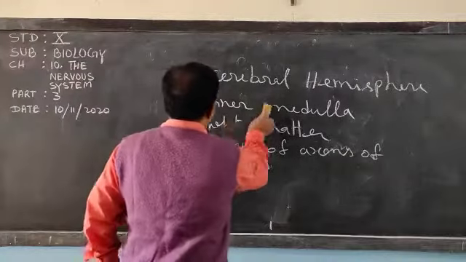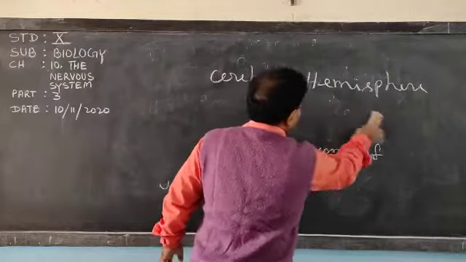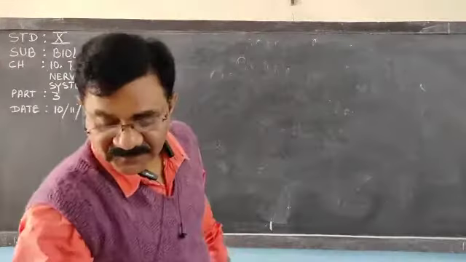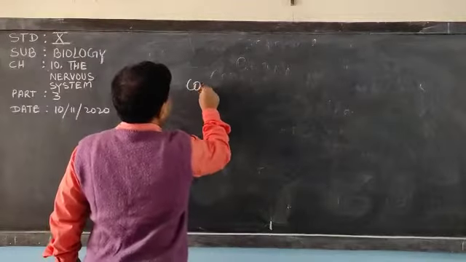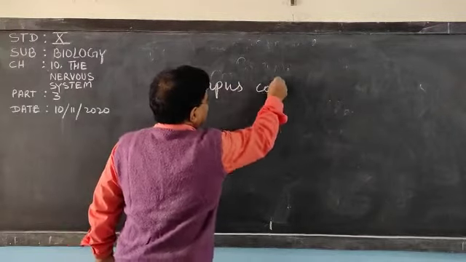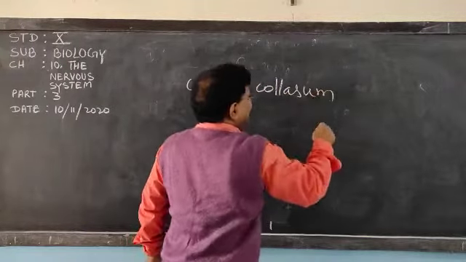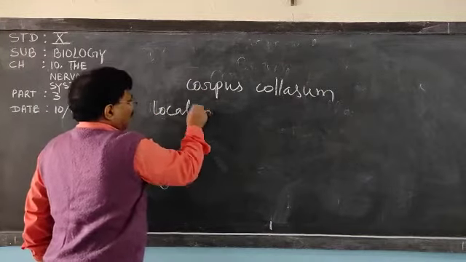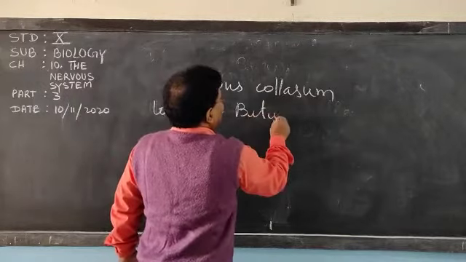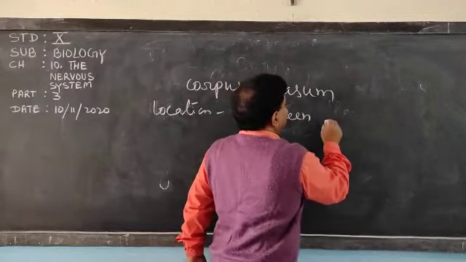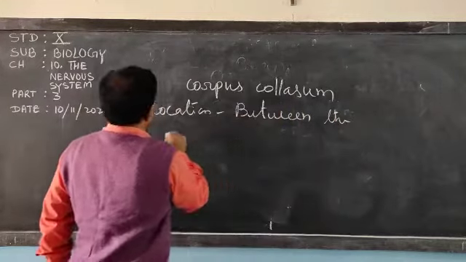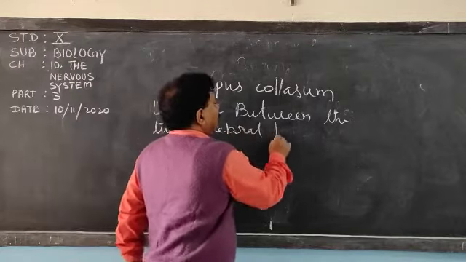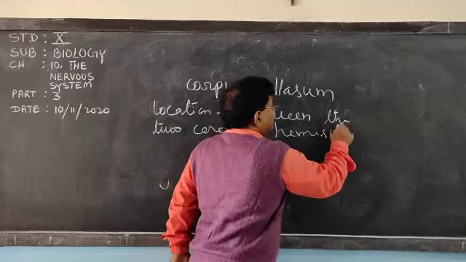And one more very, very important thing which we have discussed, and that is the corpus callosum. It is hard, tough matter. Location is between the two cerebral hemispheres. And what is the function?